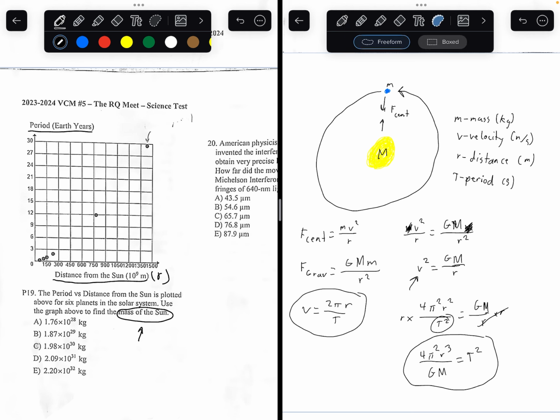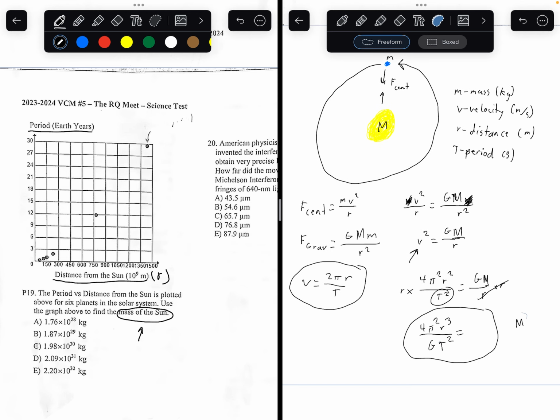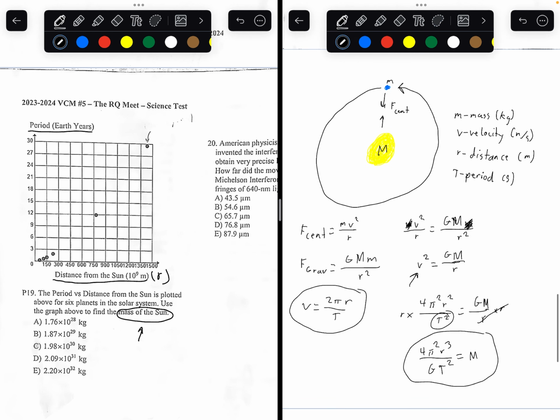So we can actually rearrange m and t squared into m there, t squared down here, and then m here. This is the equation we need: 4 pi squared r cubed over G times t squared equals mass. So we're given the distance and the period. We know 4 pi squared, and we also have G on the formula sheet. Let's plug everything in.